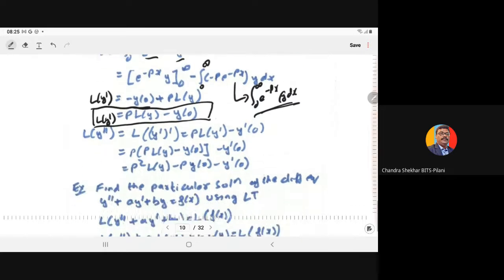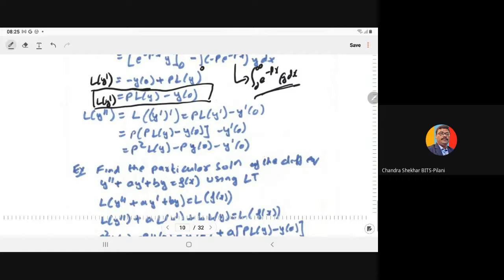Similarly, if we have the second derivative, the Laplace of y double dash can be written as the Laplace of y dash derivatives. By the above result, if you apply it here, it becomes p L of y dash minus y dash at 0.